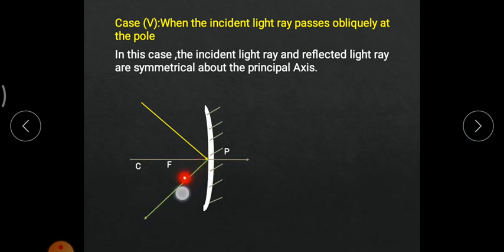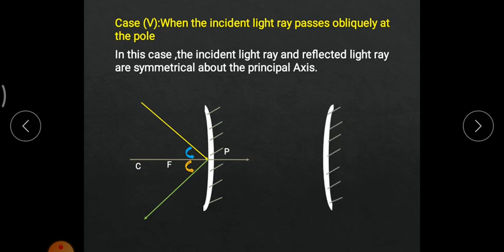The reflected light ray will travel in this direction, thereby obeying the law of angle of incidence and angle of reflection. It will trace the symmetrical path of the principal axis. What do I mean by the word symmetrical? It means that if this is the principal axis, the angle of incidence and the angle of reflection, this angle over here, would be equal. If I draw a normal exactly at the center, then both parts would be equal.